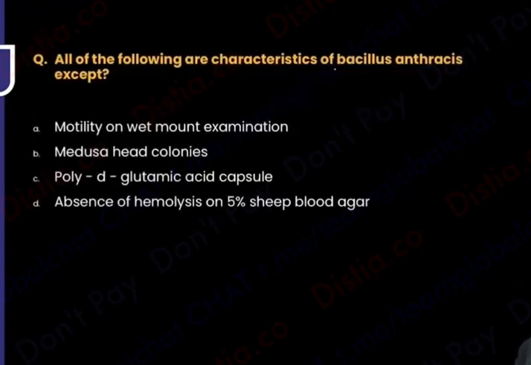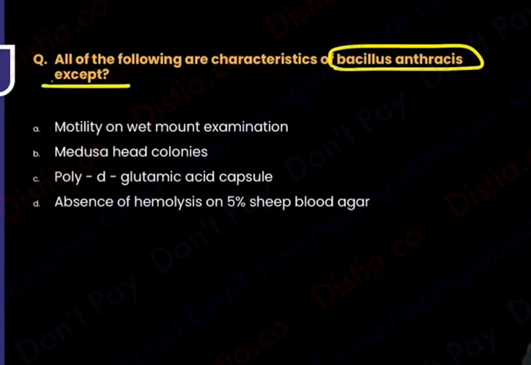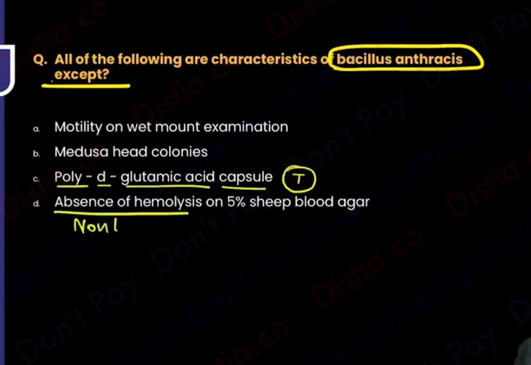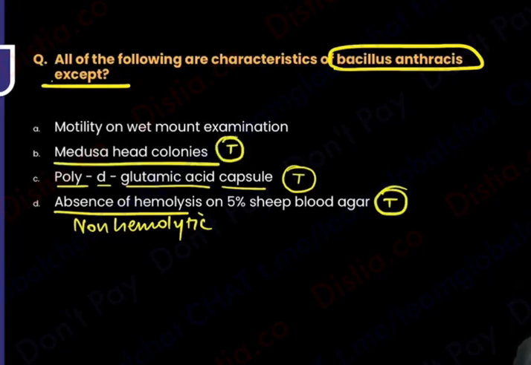All of the following are characteristics of Bacillus anthracis except. Remember, Bacillus anthracis was something which said, I am not going to break. So tell me, first, does it have a poly-D glutamic acid capsule? Yes. Is it non-hemolytic? It says I will not break the blood. Yes, it is non-hemolytic. Correct. Does it have medusa head colonies? Correct. Is it motile? Does it break and run off? No, it doesn't break anything. It is non-motile. That was the rule. So which of the following is the wrong statement over here? The first one.